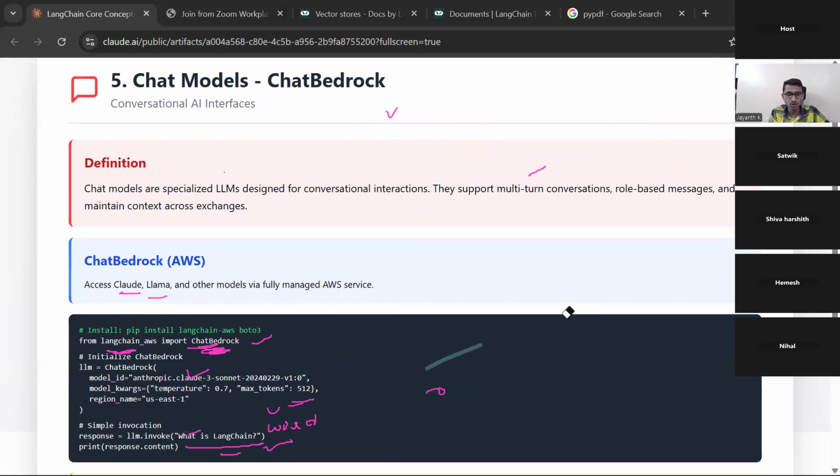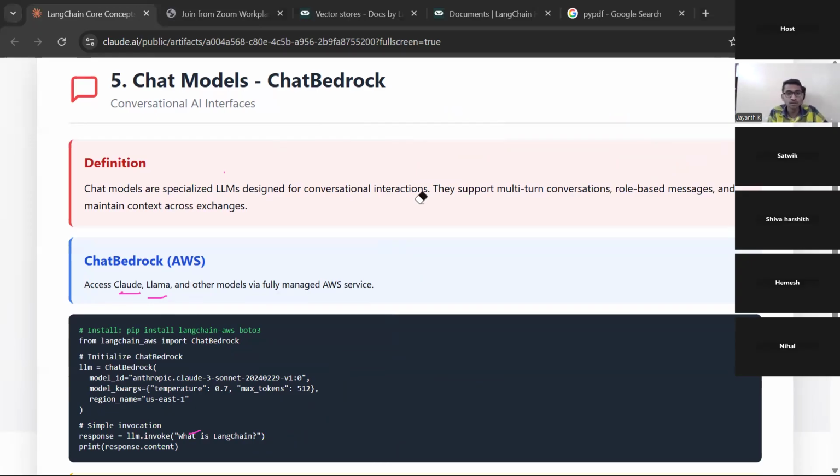Chat Bedrock is one model we are trying to use because it is free. That's the only reason. Otherwise, we would go with OpenAI or Gemini. We are trying to use free resources so that you can also use them in your project. You can also keep them in your resume if you want.